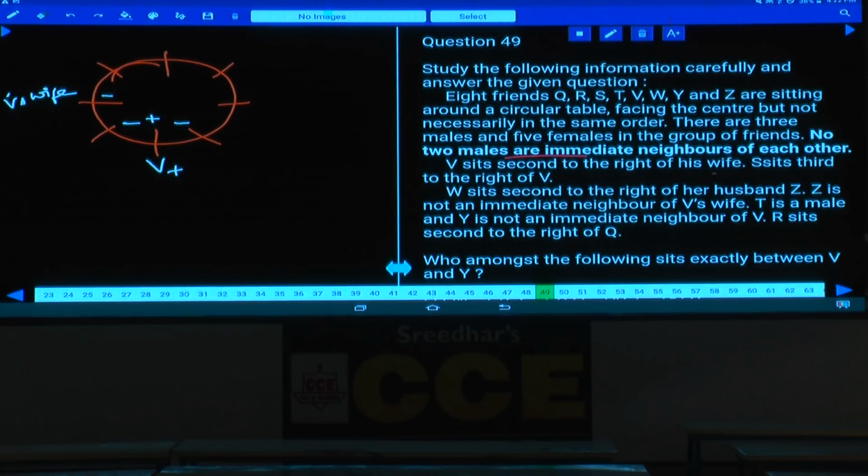Then S sits third to the right of V. S is seated third to the right of V. 1, 2, 3, S will be here. S sits third to the right of V. W sits second to the right of her husband.